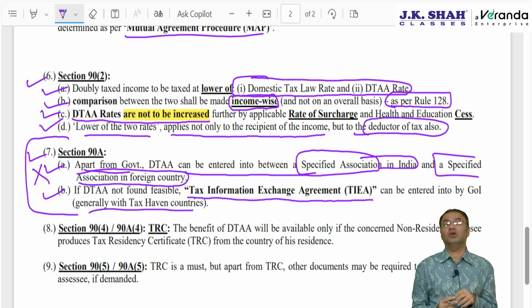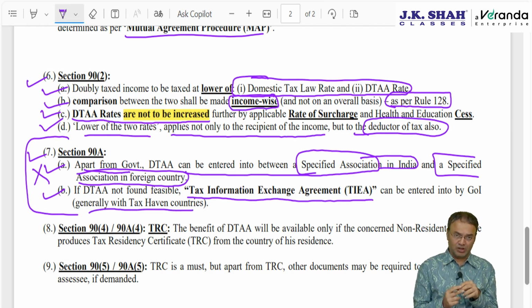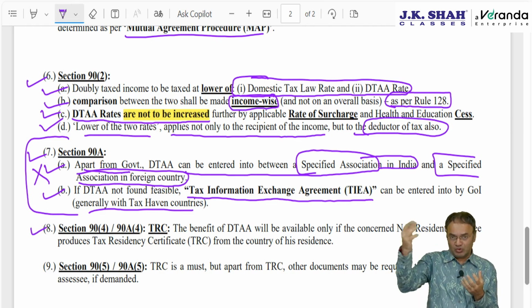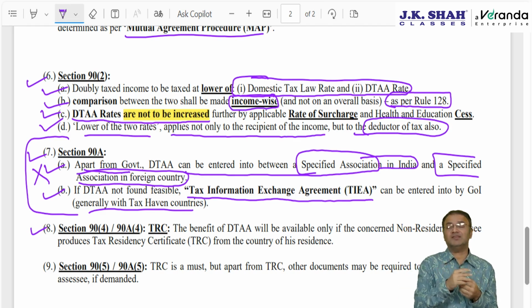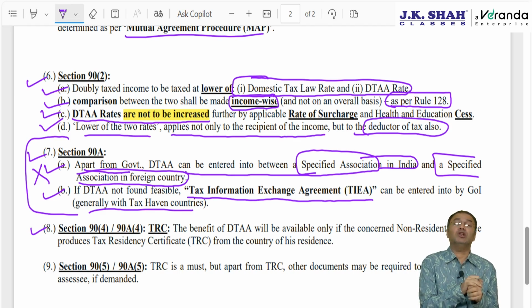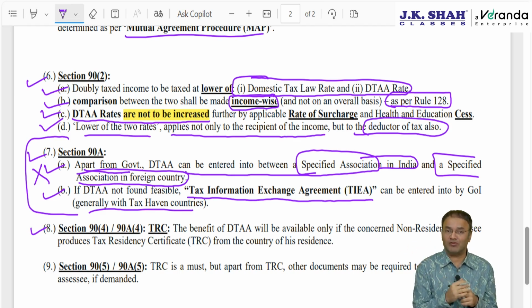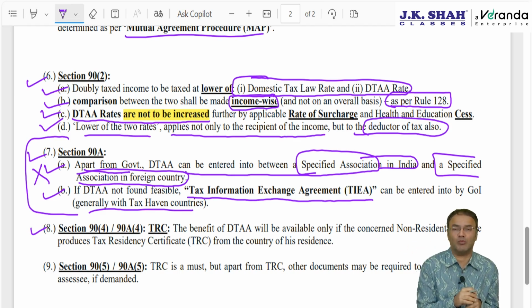Generally we do it with the tax haven countries. India has entered into such tax information exchange agreements with around 20 countries. Last 2 points, section 90 subsection 4 and 90A subsection 4. Earlier, if somebody comes to me from abroad and says he is from Mauritius, I would apply the Indo-Mauritius Treaty. According to the Indo-Mauritius Treaty, the tax rate is 0%. But how do I know that Mr. X is coming from Mauritius,